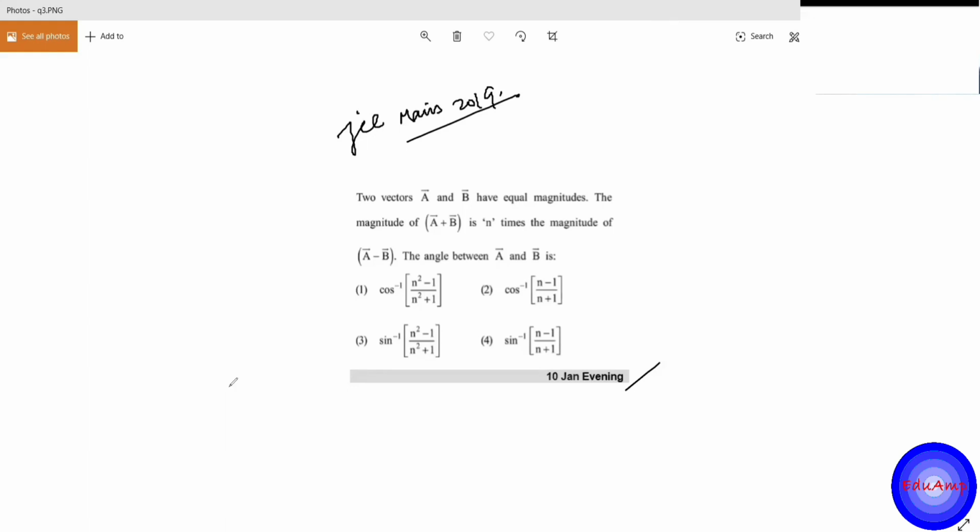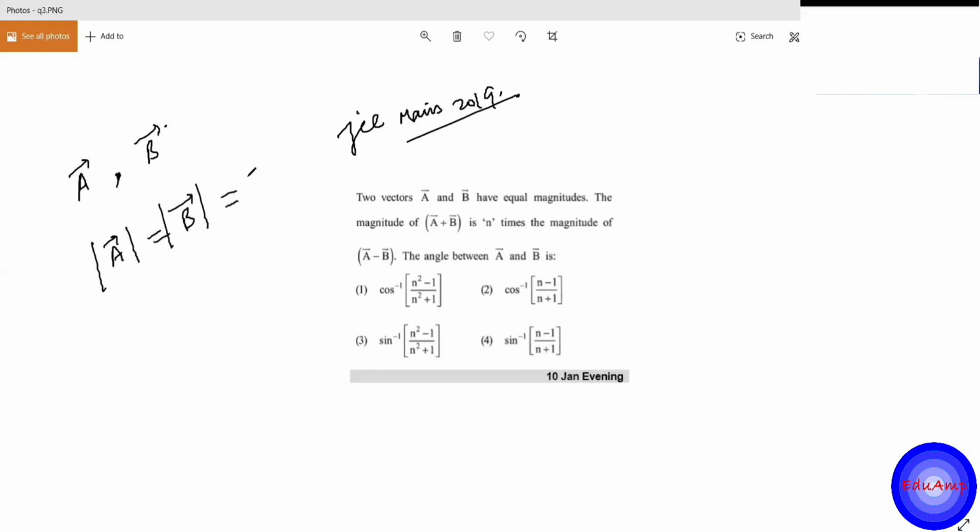Okay, fine, Tamanna. See, in this question, two vectors A and B have equal magnitudes. They may not be in the same direction, but the magnitudes of the vectors are the same. So I'll give a hint for this question. Whoever in the meanwhile is able to solve, please send me the option he or she has got. There are two vectors, A vector and B vector. They have the same magnitude. That means the magnitude of A is equal to the magnitude of B.